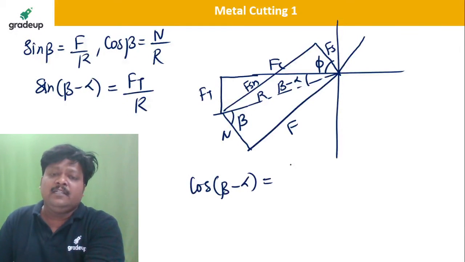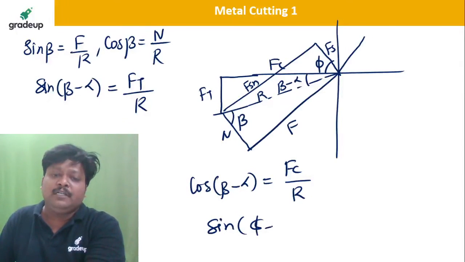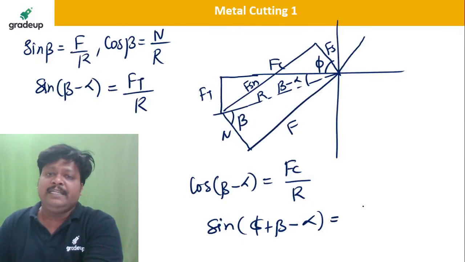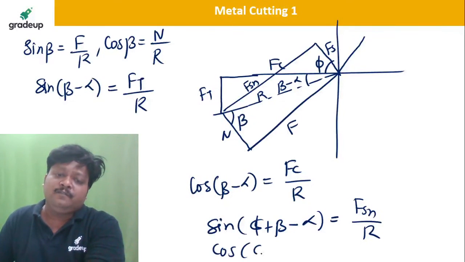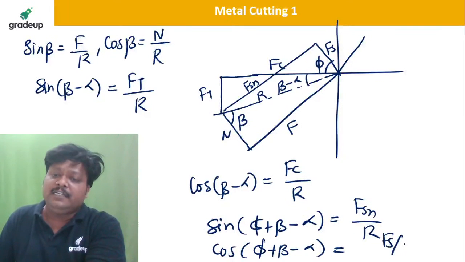It will be Fc divided by R. What will be sine of phi plus beta minus alpha? In the Fs and Fsn triangle, it will be Fsn divided by R. And cos of phi plus beta minus alpha is equal to Fs divided by R.